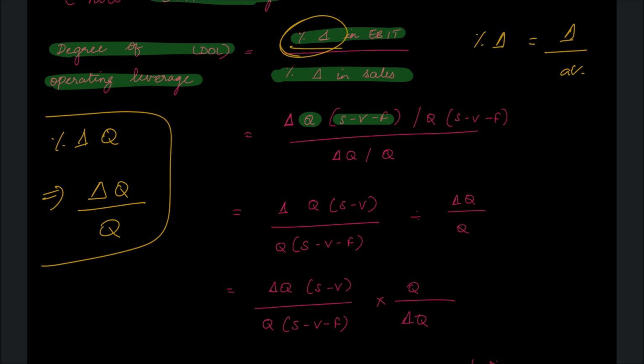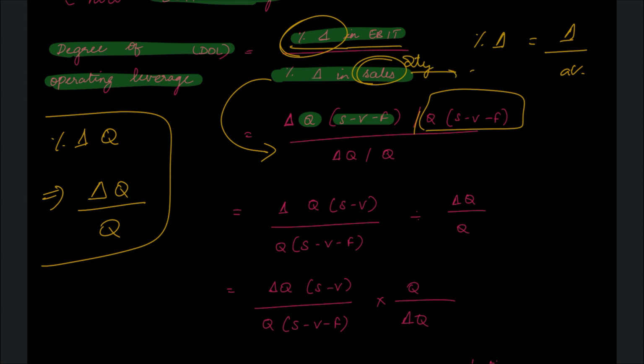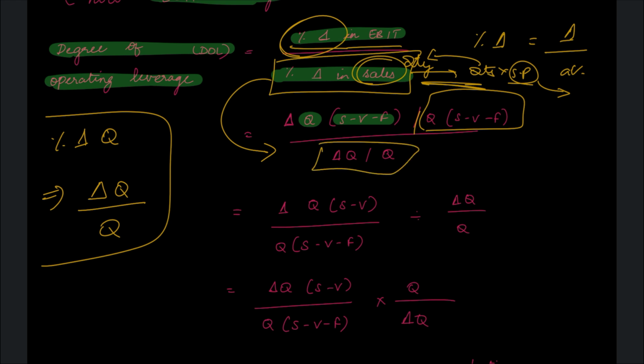Now, coming to percentage change in EBIT, it is change in EBIT, I have put the formula here, divided by EBIT. Same with sales. What we mean by sales is quantity only here. Sales is basically quantity into selling price. Now the selling price is an external factor. So in this entire chapter, we will compare only quantity. Now percentage change in sales is change in quantity divided by quantity, which is this formula.